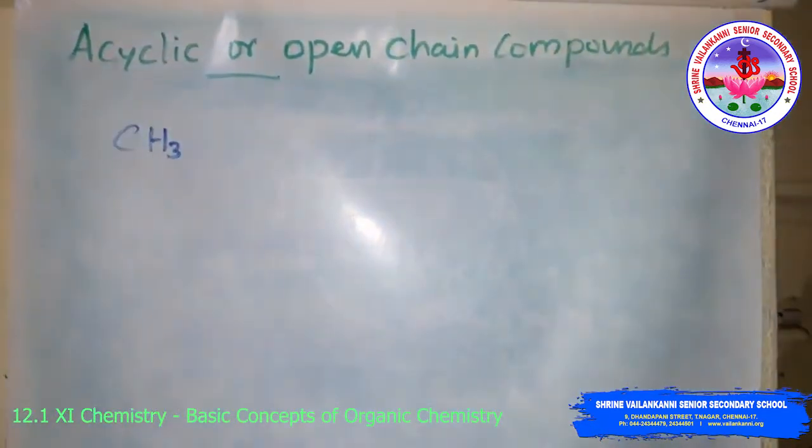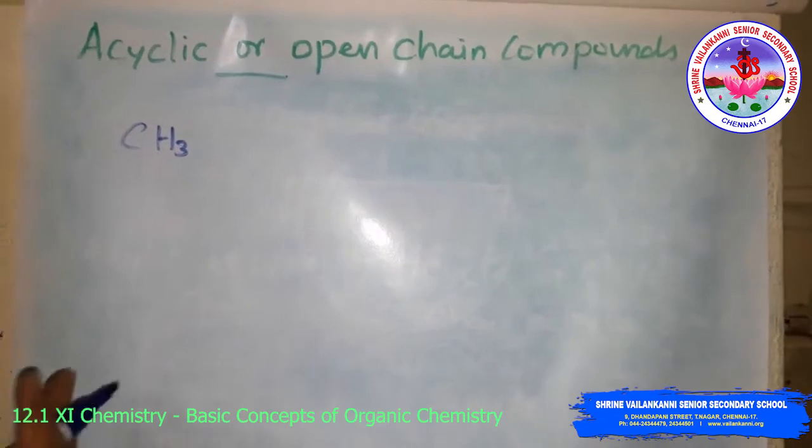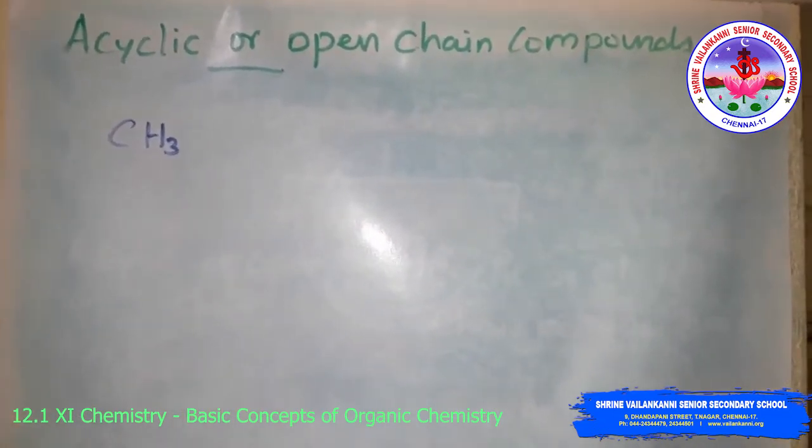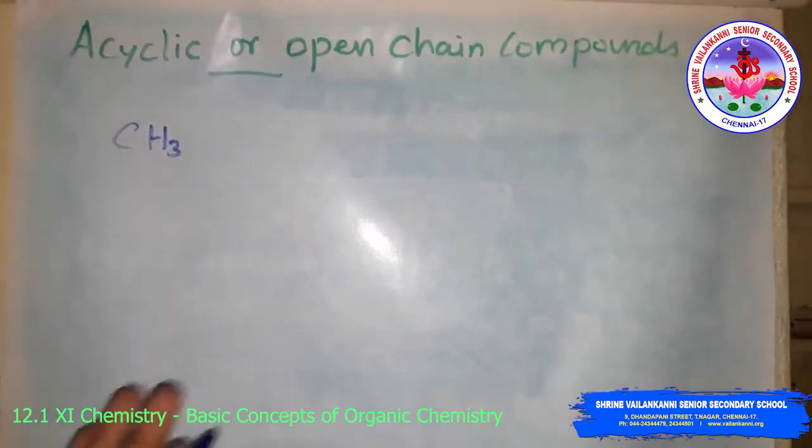The acyclic or open chain compounds are also called aliphatic compounds. They mostly consist of straight chain or branched chain compounds.